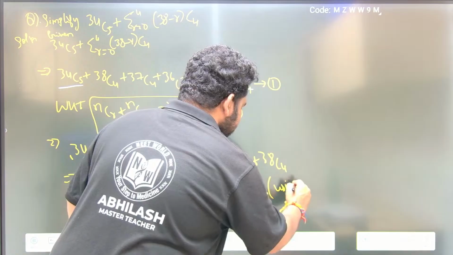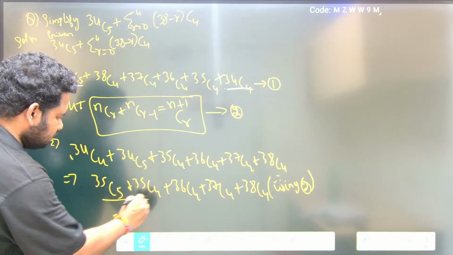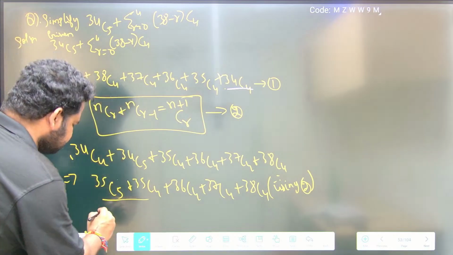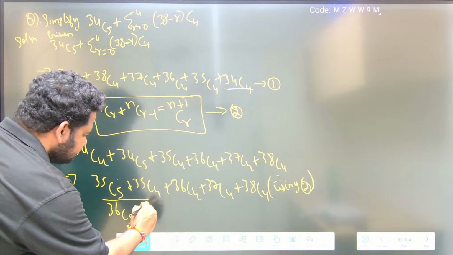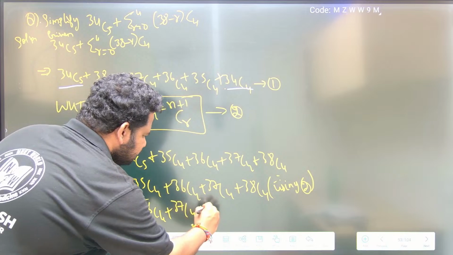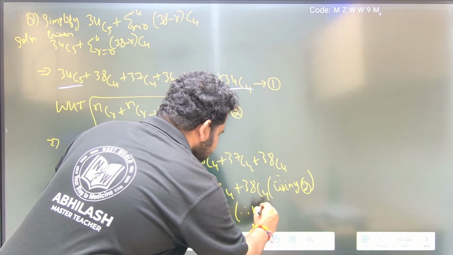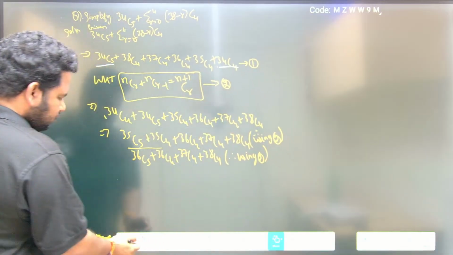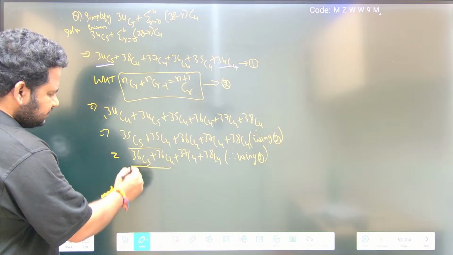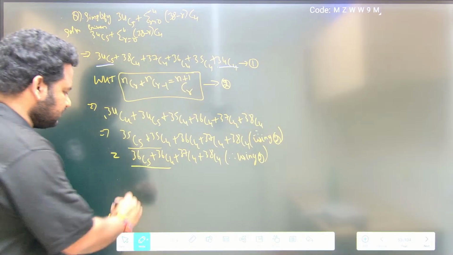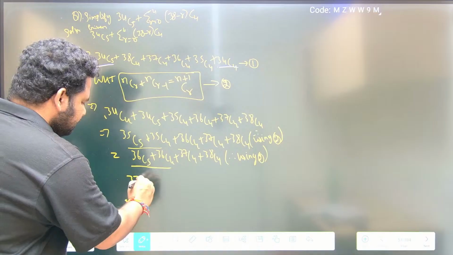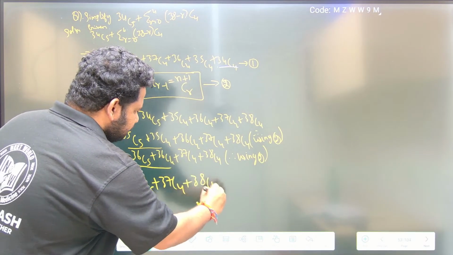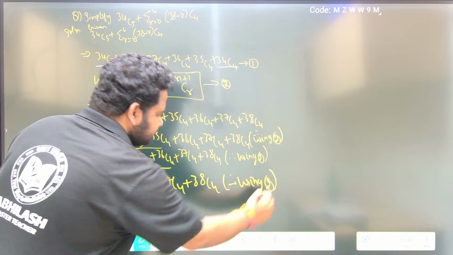Therefore, using result 2, we can apply it again. 35C5 plus 35C4, with r being 5 and r minus 1, becomes 36C5, plus 36C4 plus 37C4 plus 38C4. Again, 36C5 plus 36C4 becomes 37C5, plus 37C4 plus 38C4. Using result 2 again everywhere.